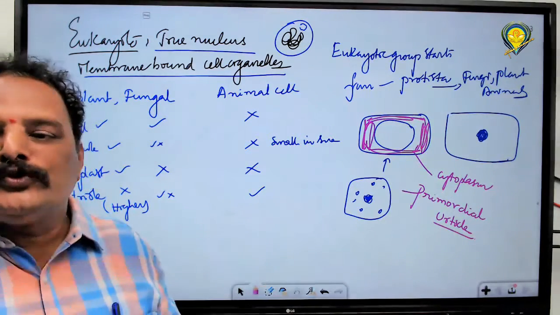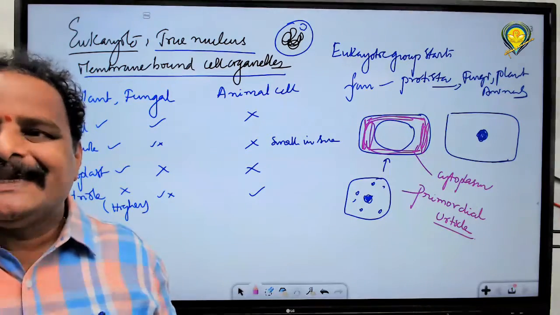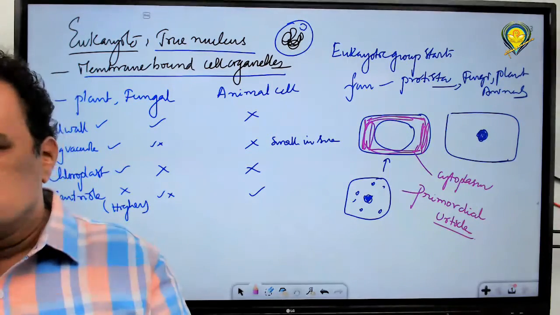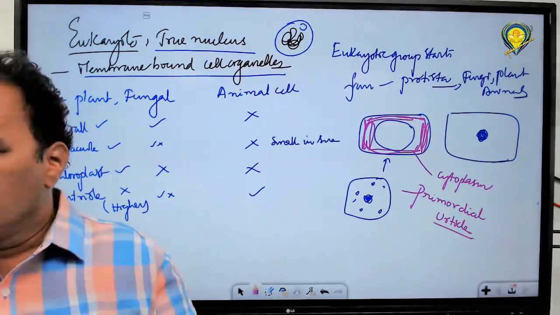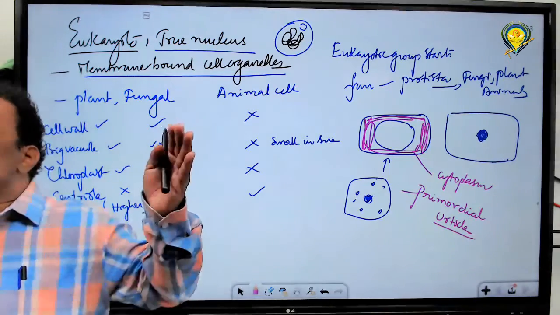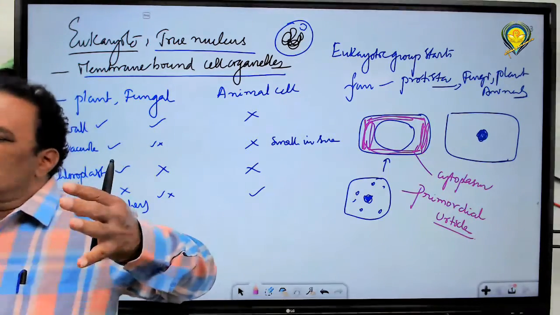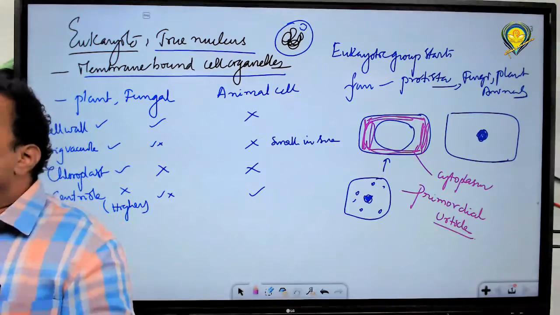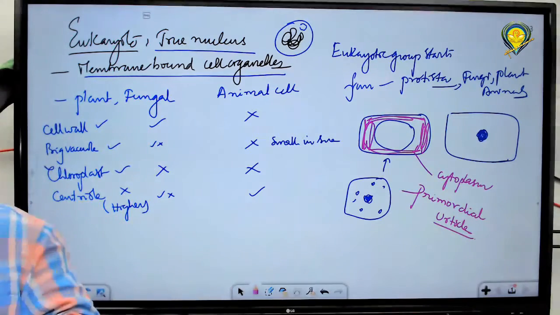So you should come to a conclusion: when the cell is young, dense, abundant cytoplasm is there. When the cell becomes aged, what will happen? The cytoplasm is pushed towards the periphery due to the enlargement of the vacuole. That appears just like a thin layer. That's what we call the primordial utricle.